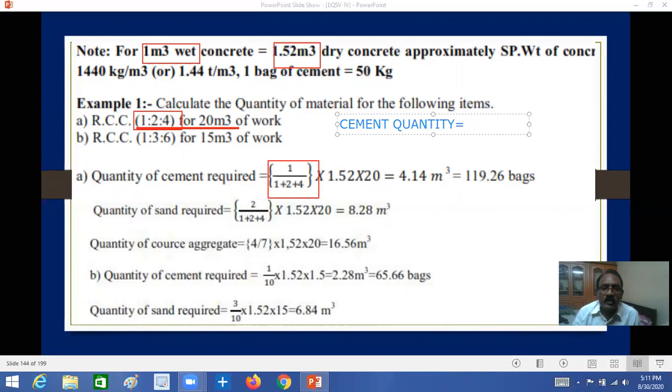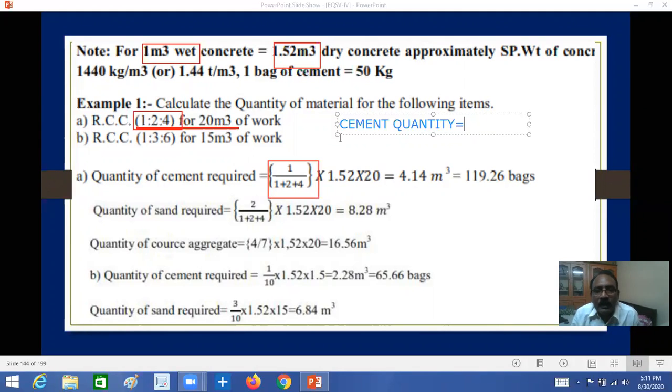Similarly, if the ratio is different, say 1 plus 1.5 plus 3, or 1:3:6 meaning 1 plus 3 plus 6, like that, if you divide for 1, you will get the cement quantity. Similarly, if you multiply by 2, you will get the sand quantity, and if you multiply by 4, you will get the coarse aggregate quantity.